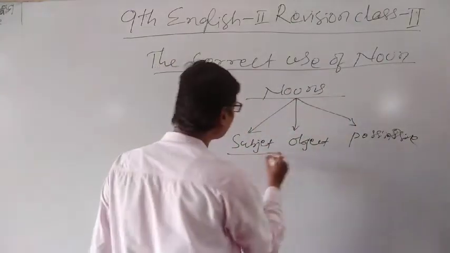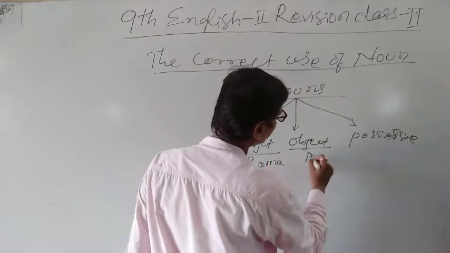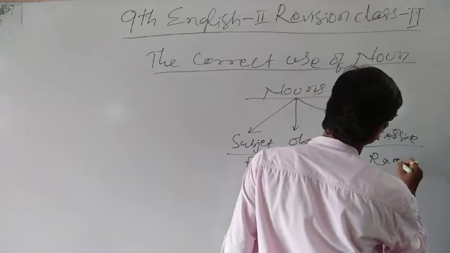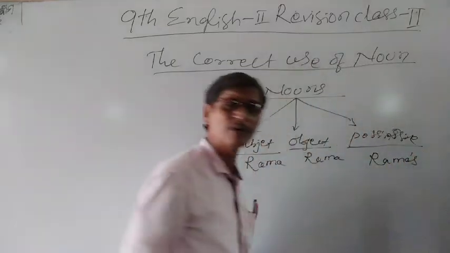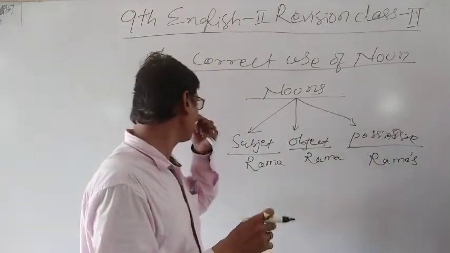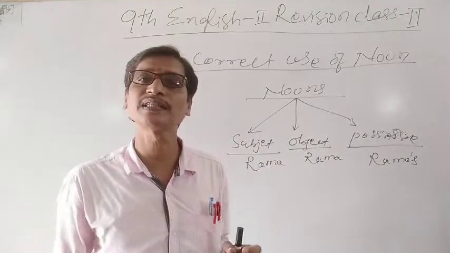For example, we can say Rama, in object also we can say Rama, and for possessive we can say Rama's, Rama apostrophe S.